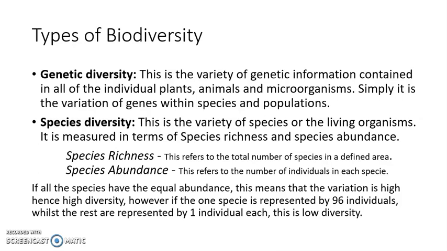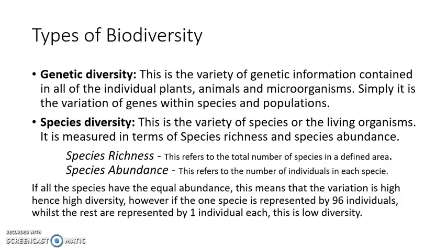And then is the species diversity. The species diversity is a variety of species, as the name indicates. Species diversity is measured in terms of species richness and species abundance. The species richness means the number of species that are present in some geographical area, in a defined area. So the different number of species, and the species abundance means the number of individuals in each species.